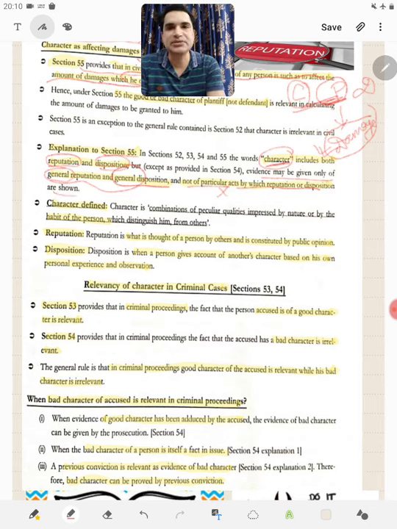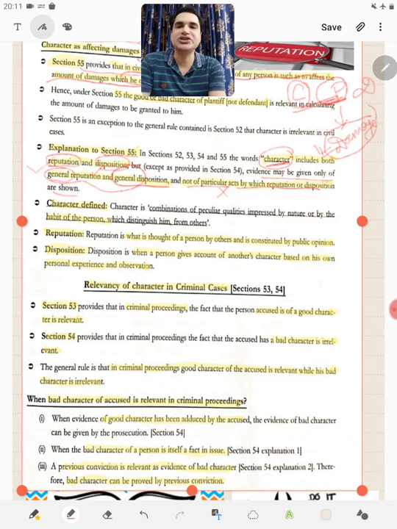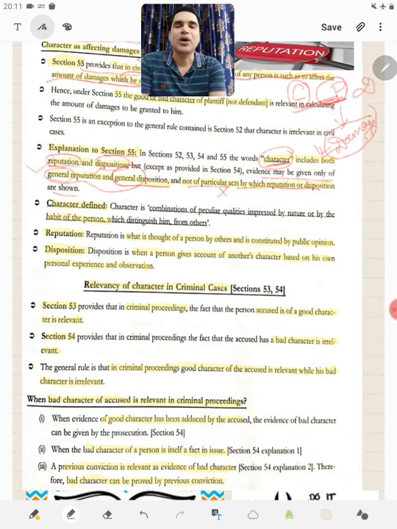So the explanation to section 55 says that character includes two things, reputation and disposition. This reputation should be general reputation, this disposition should be general disposition. It should not be a particular act, particular reputation or particular disposition.